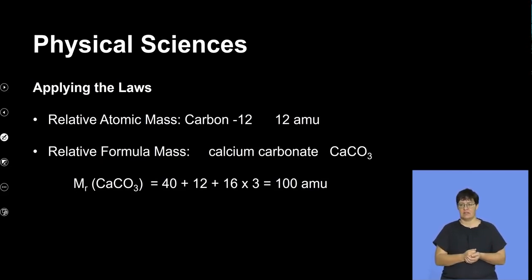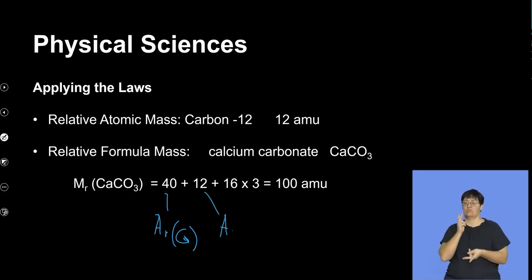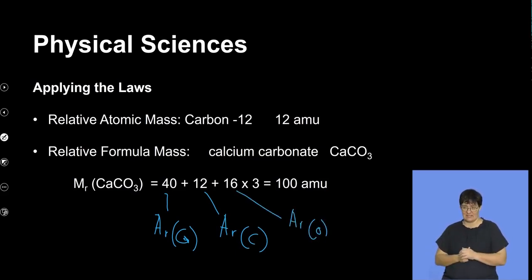Then we can also look at other examples, like, for argument's sake, calcium carbonate, which consists of calcium, which has a mass of 40. So the relative atomic mass of calcium is 40. We'd get that from the periodic table, okay? And then carbon is 12. We have seen that. So that's the relative atomic mass of carbon, okay? And then 16 is the relative atomic mass of oxygen. But there are 3 atoms of oxygen for every formula unit of calcium carbonate. Hence, the formula mass of calcium carbonate is 100 atomic mass units, okay?